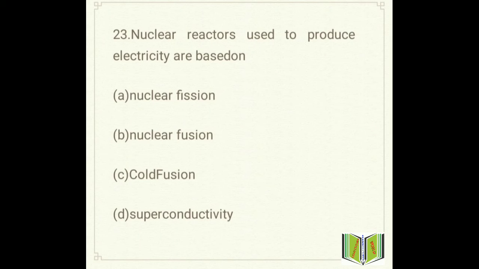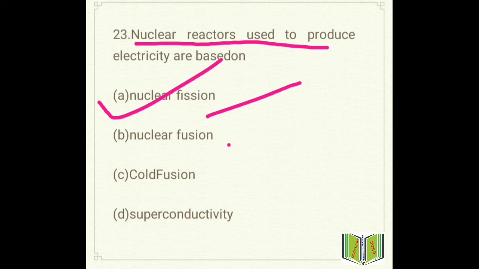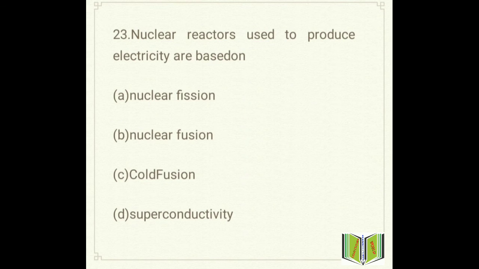Nuclear reactors used to produce electricity are based on. So if a question is asked regarding nuclear reactors, what will be the answer? Option A nuclear fission, option B nuclear fusion, option C cold fusion, option D superconductivity. So here the answer will be option A, that is nuclear fission. Okay, so nuclear fusion is seen in the sun. Okay, so move to the next question, that is question number